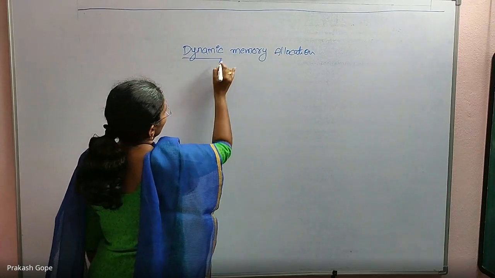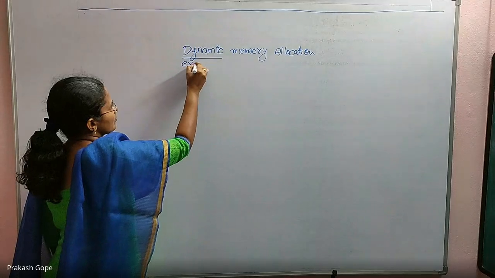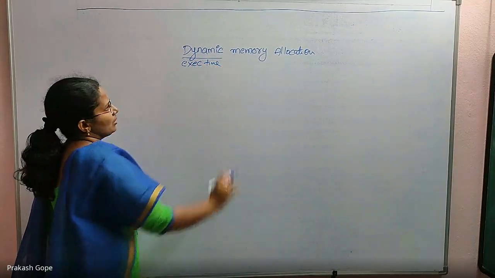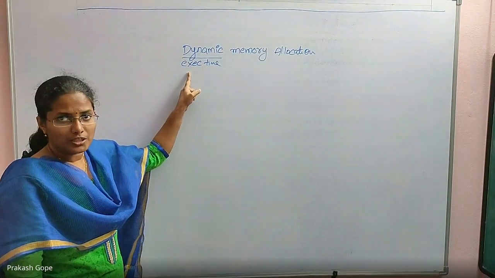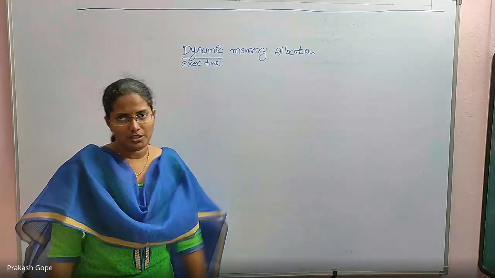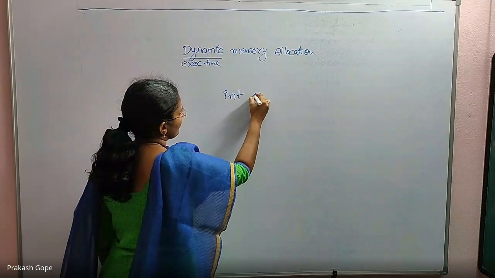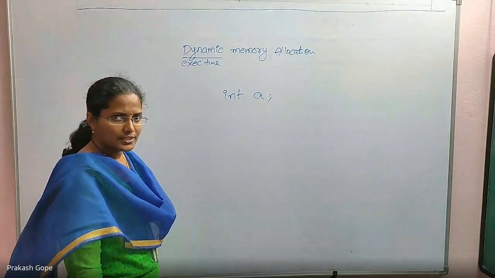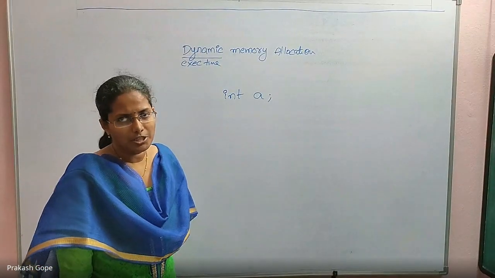By seeing the word dynamic, we understand that it is runtime or execution time. Memory gets allocated during execution. That is the meaning of dynamic memory allocation. If I declare a variable like this, int a, we call this static memory allocation.